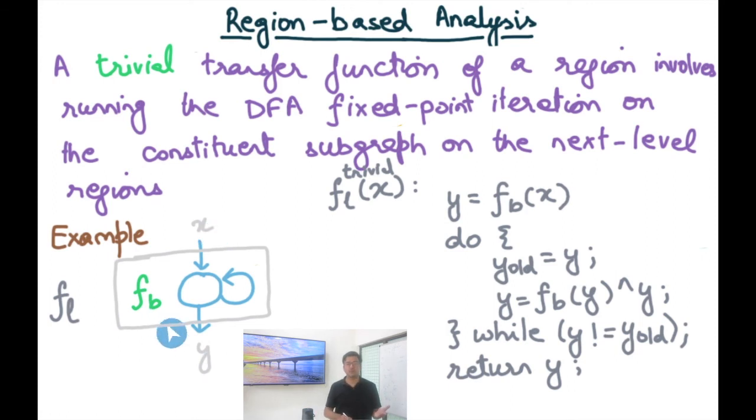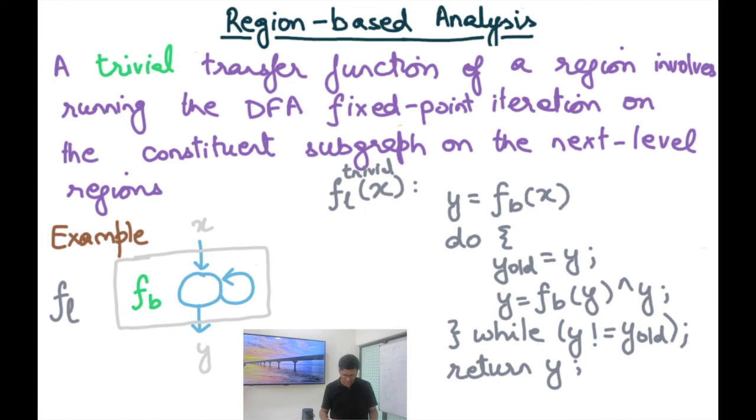That is basically going to say, I'll have Y in terms of X based on this function. So notice that the function FL does not need to be a closed form function or anything like that. It just needs to be a computable function, and a fixed point iteration is a computable function. By computable, I mean the computation should terminate. The terminating computation for FL could be just keep applying FB until you reach a fixed point for this particular example. This is what a trivial implementation of FL can look like.